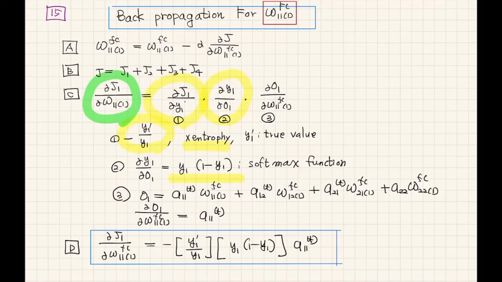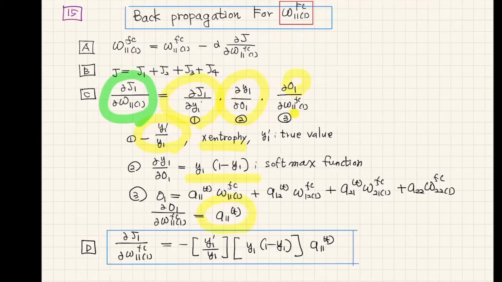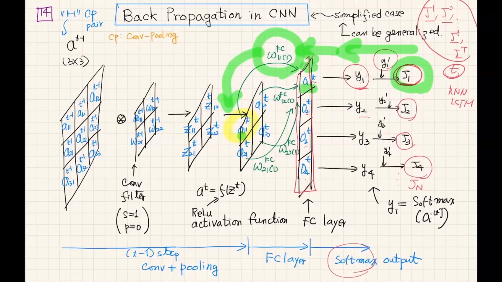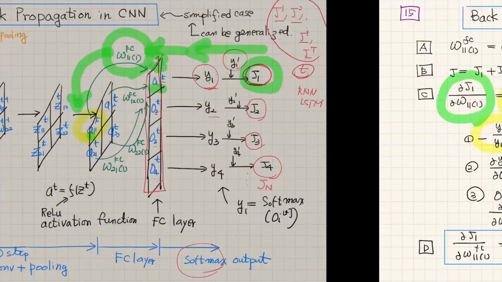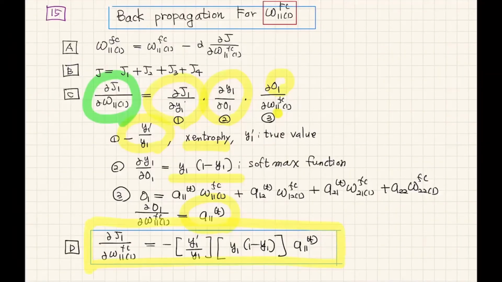Then the connection between W11 and output Y1, that is A11, that is the input of A11. Of course, A11 is the ReLU activation function of the convolution matrix. At this moment, I'm going to skip the pooling layer. So the input will be A11T. So this is the update gradient, the update equation for the fully connection layer, and that has to be plugged into this gradient descent equation.